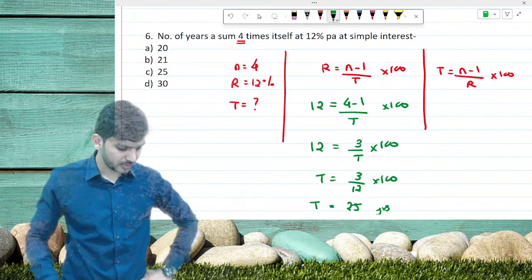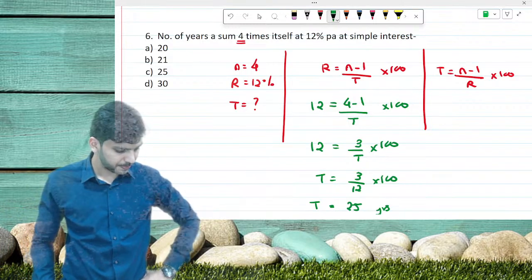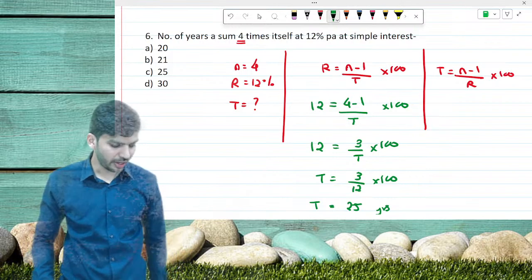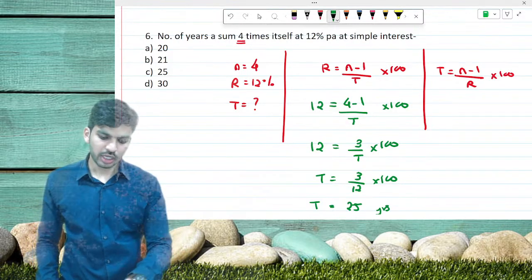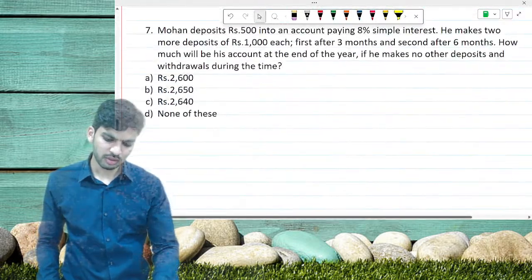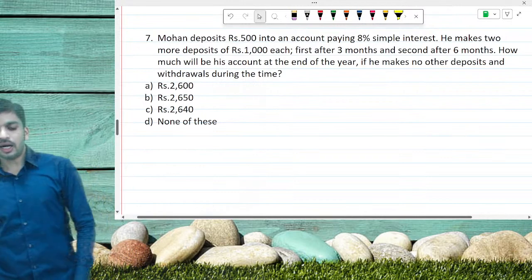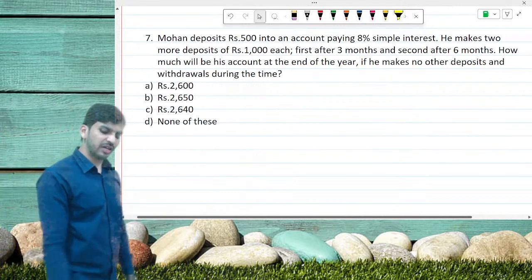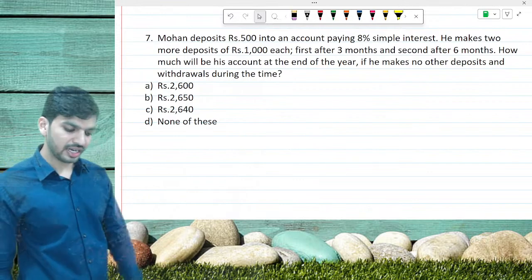Yes, good. Let's go for the next. Question number 7. Last 4: 7, 8, 9 and 10. These questions will be a little bit tricky. Let's try to understand type 1, type 2, type 3 and then identify the solution.